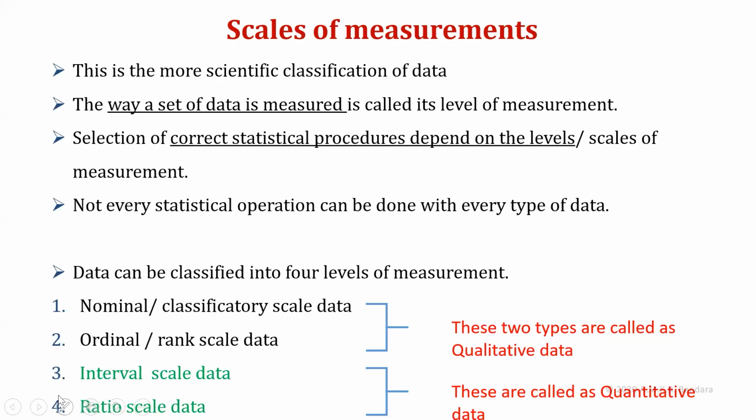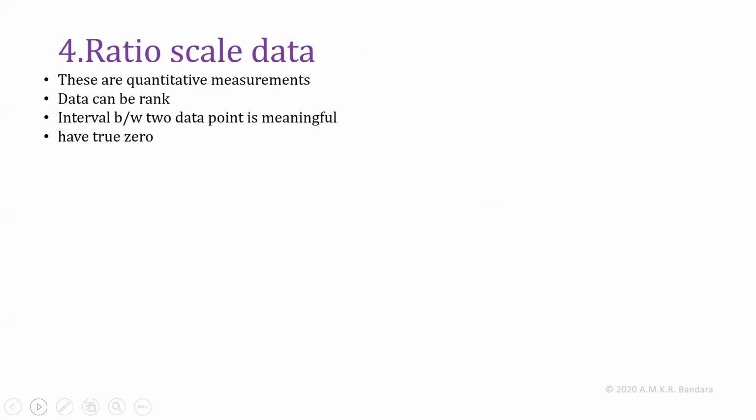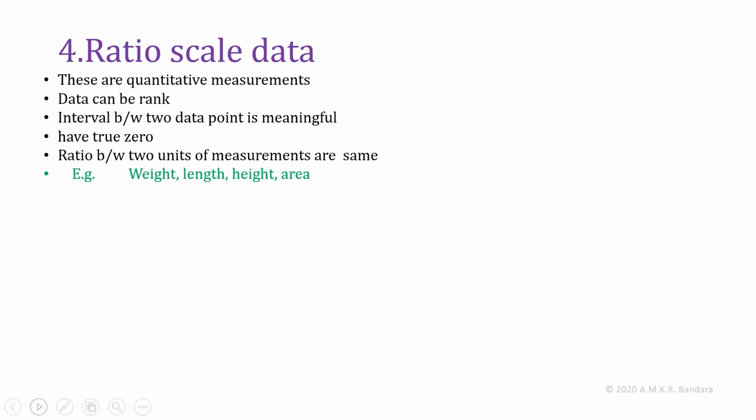Here in ratio scale data, all those properties are there. Ranking is possible, interval is meaningful, true zero values are there, and the ratio between two scales of measurement is the same here. The unit of measurement is the same. So ratio scale data are quantitative measurements. Data can be ranked, the interval between two points is meaningful, there is a true zero, and the ratio between two units of measurement is the same. Examples: weight, length, height, area, all those things you are measuring.